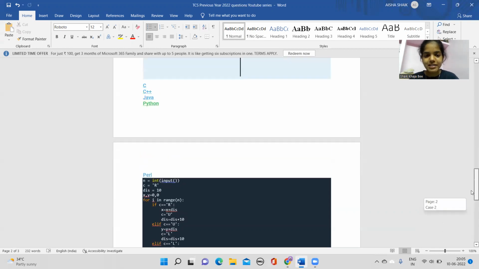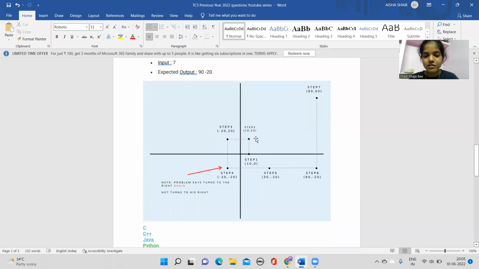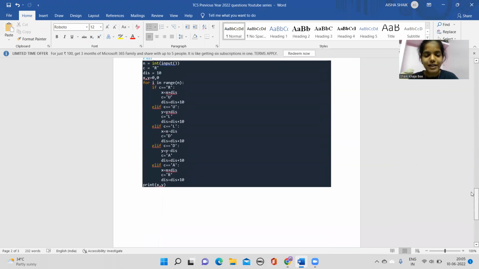So y is equal to y plus distance is added. So it will be what? 20. So what is the value of distance right now? It is 20. So you're adding that to the y-axis or y coordinate.